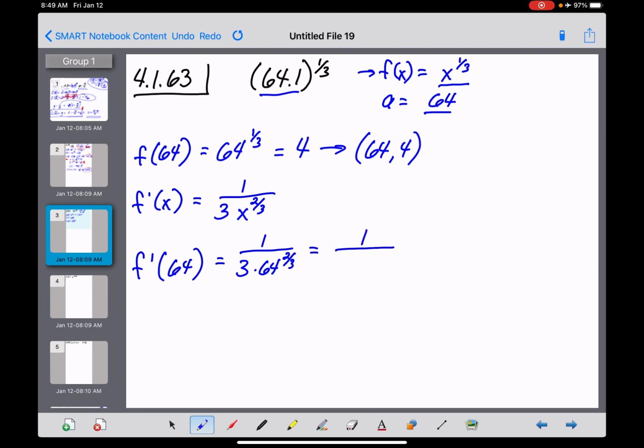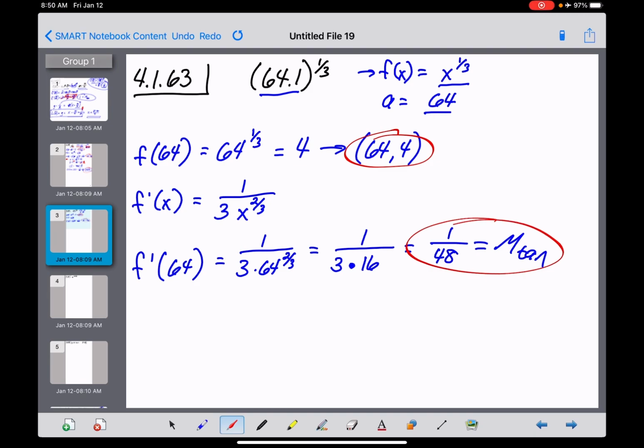So what does that do for us here? 1/3 times 64 to the 2/3. What that means is we would take the cube root of 64 first, which is 4, and then square that number, which is going to get us 16. Instead, that's multiplication, so 1/48, and that is the slope of our tangent. So we know our point of tangency, and we know the slope of the tangent.